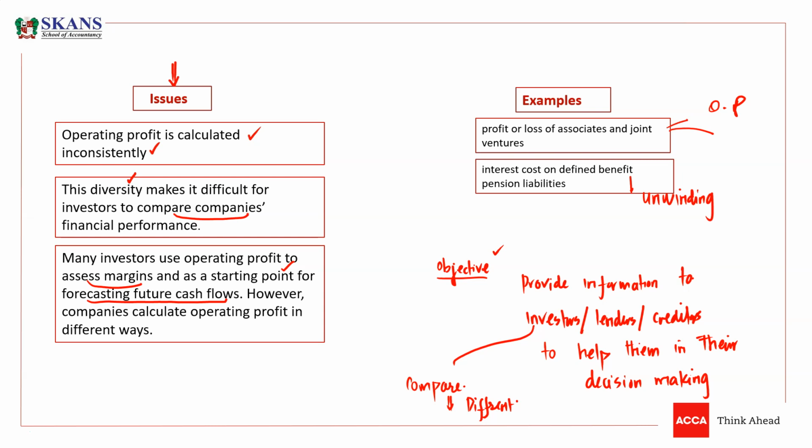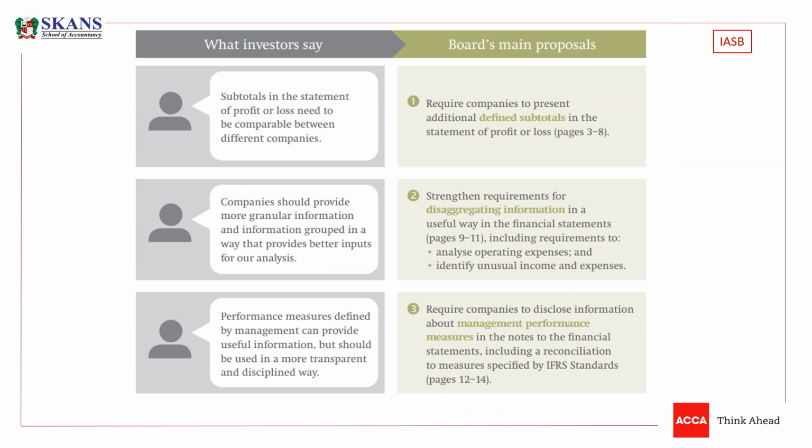So it means if the rules and the principles are being applied in a different way from company to company, the investors are unable to take their appropriate decisions. So this is the problem, guys. Now we need to understand what investors say, what investors want, and the board is trying to resolve the investors' issues.